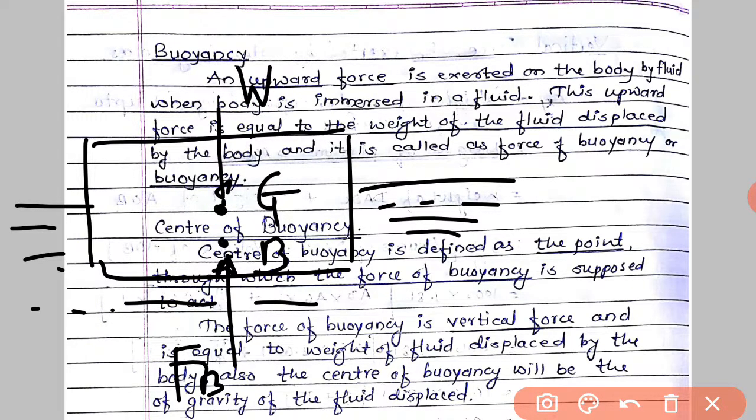This is point G and this is point B. B will be the center of buoyancy and FB will be the buoyancy force.